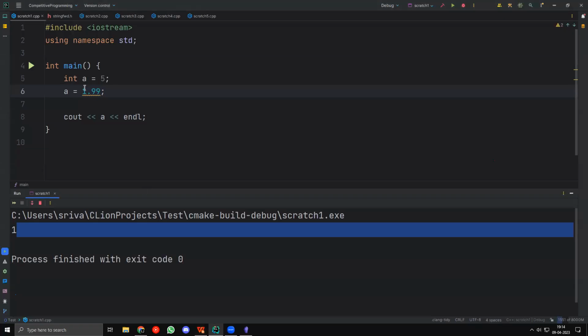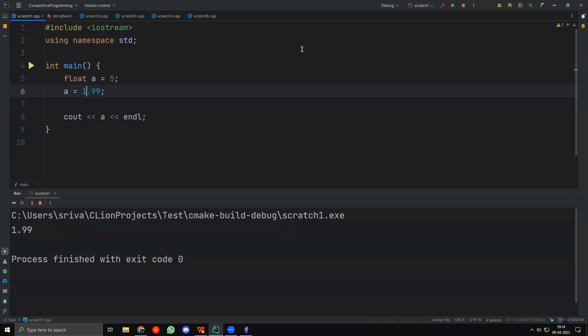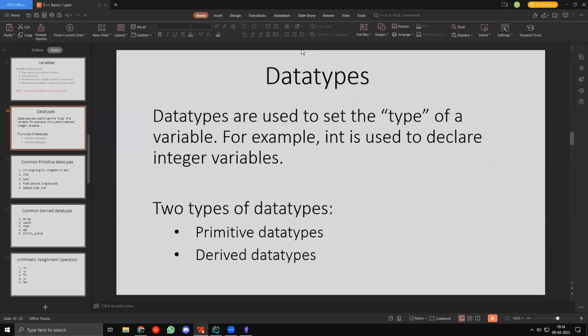So again, like we have integer, similarly we have float, right? We can use float to store decimal values. So if I want 1.99, I just have to say float A equal to 1.99 and it will work fine, right? So this is another data type. But let's first look at some details about the data types.